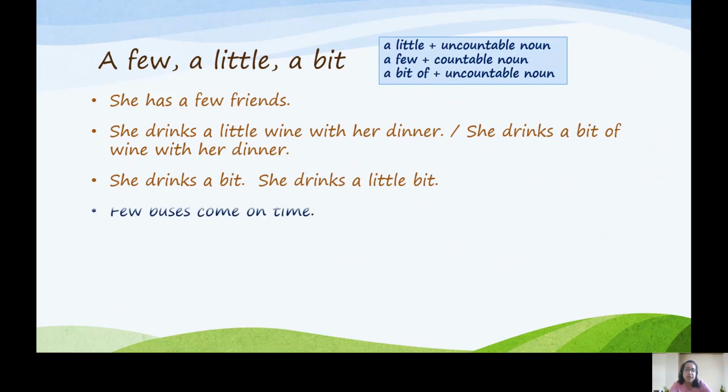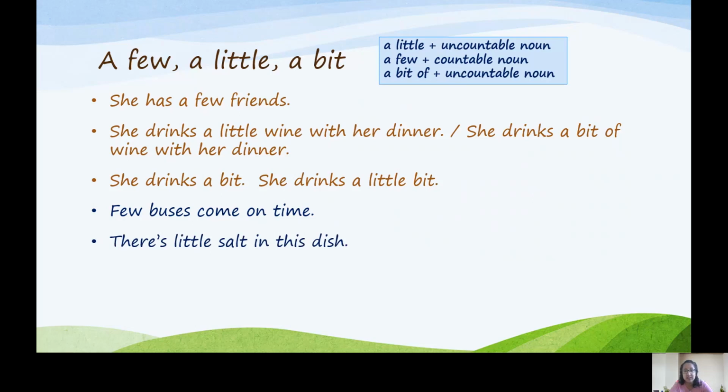Few buses come on time. Notice here we don't have the article a. So here the meaning changes a little bit. It's a bit more negative. So if we say a few buses come on time, that's a bit more of a positive meaning. Whereas few buses come on time, that means that not enough. It's not a good number.